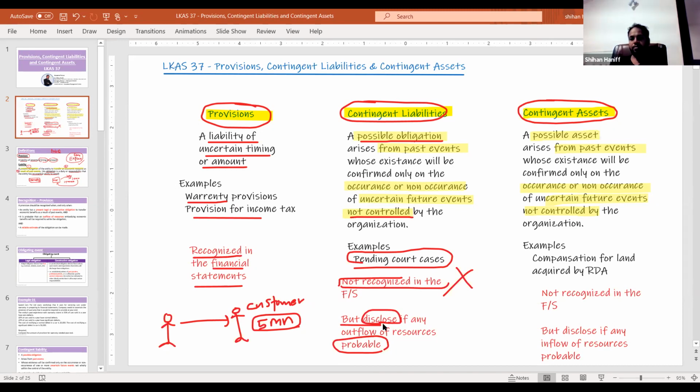There is a pending court case. This case was of 5 million. You mention all the details. So provisions will be recognized. Contingent liabilities are not recognized in the financial statements. Is it clear? Any doubts?